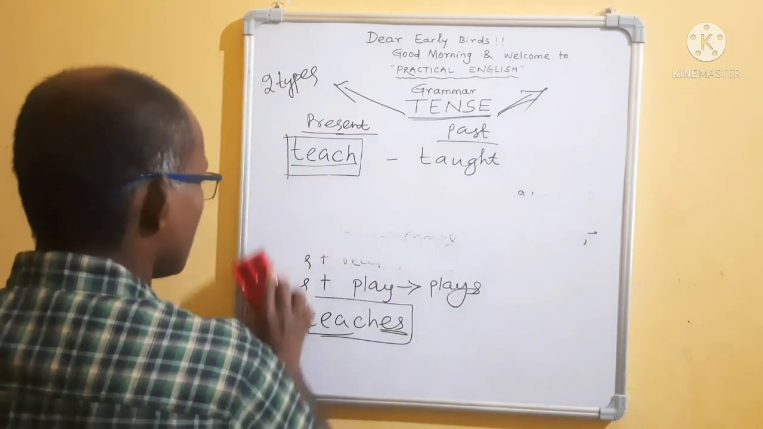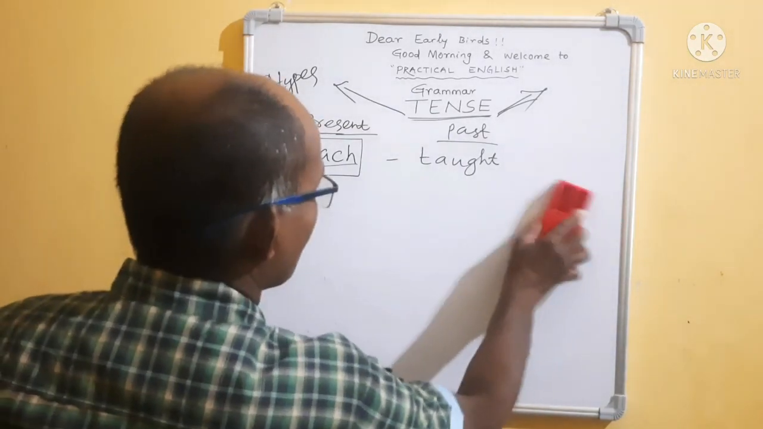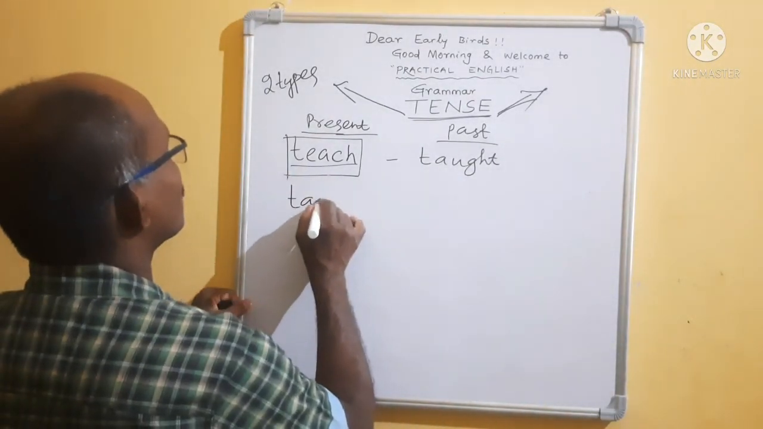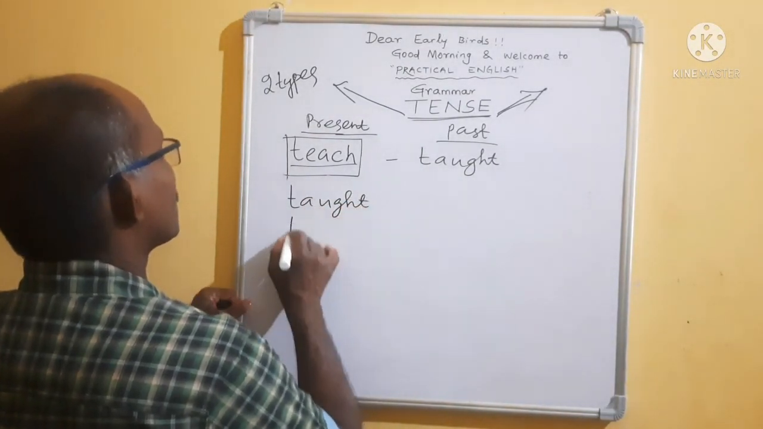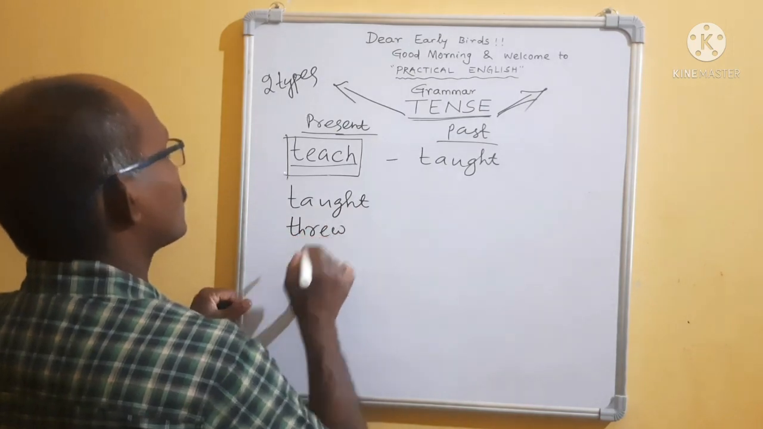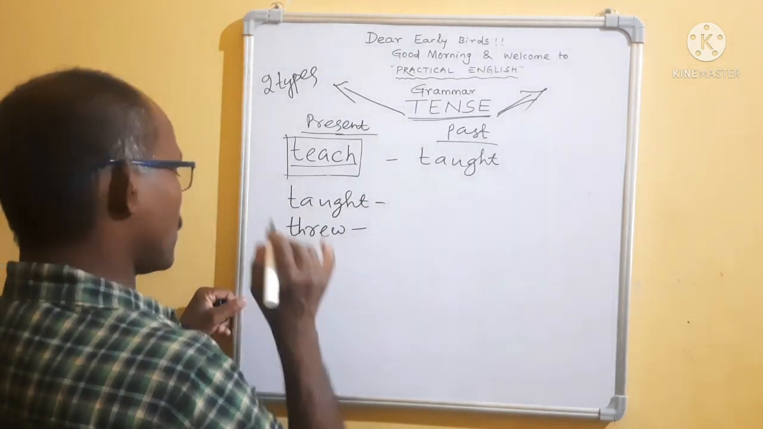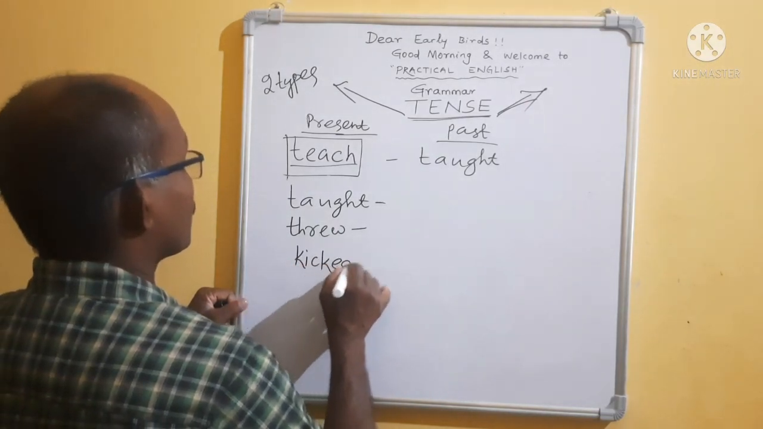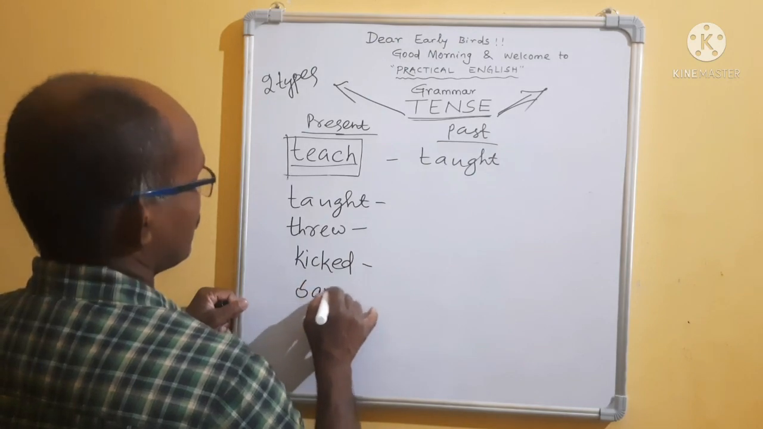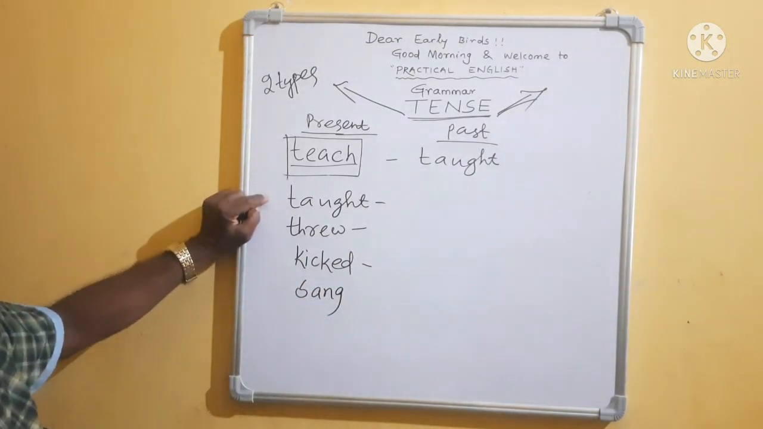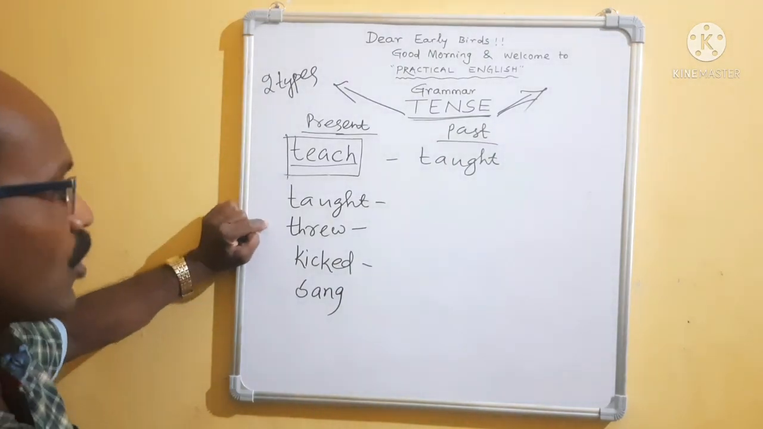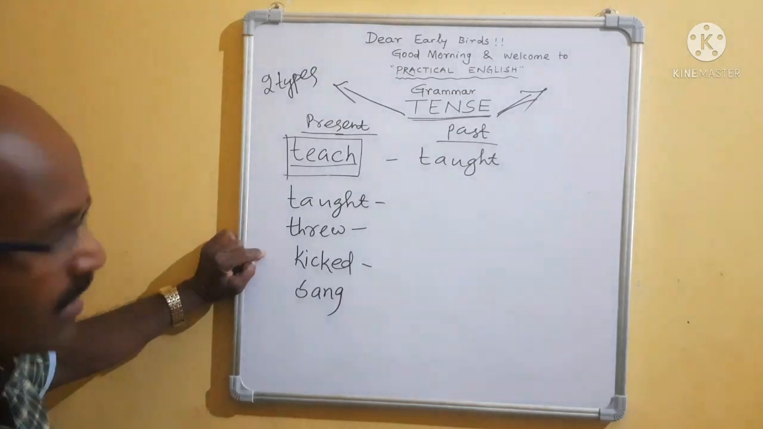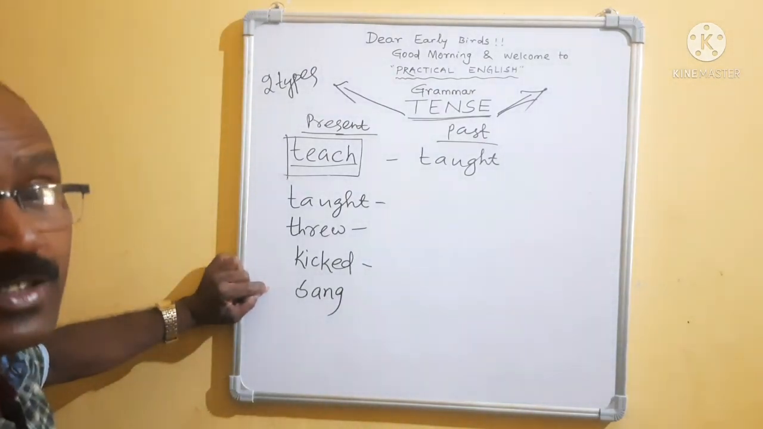Past tense. Please listen, my students. One example is given. Taught, I am writing. Threw, throw, threw, thrown. Then kicked. Sang. It is past tense. Taught is the past tense of teach. Threw is the past tense of throw. Kicked is the past tense of kick. Sang is the past tense of sing.